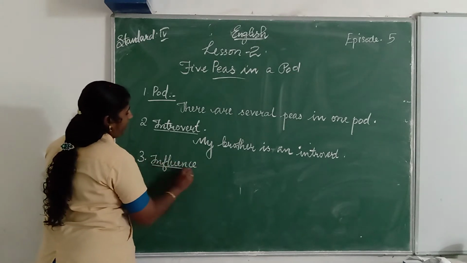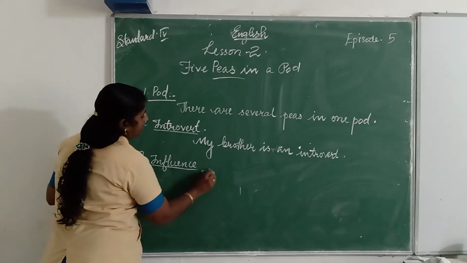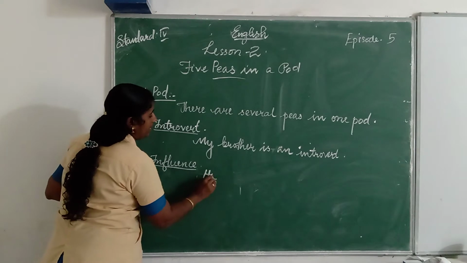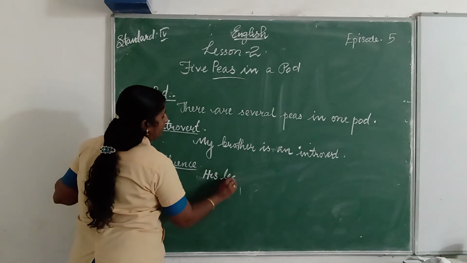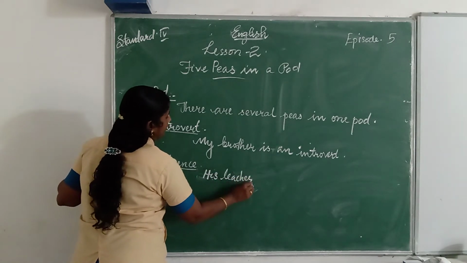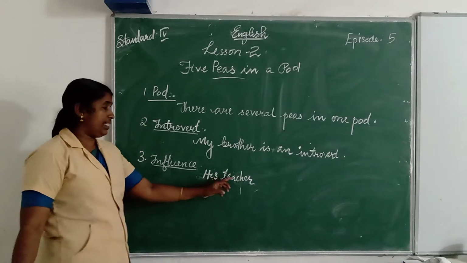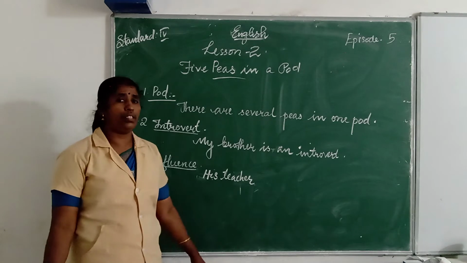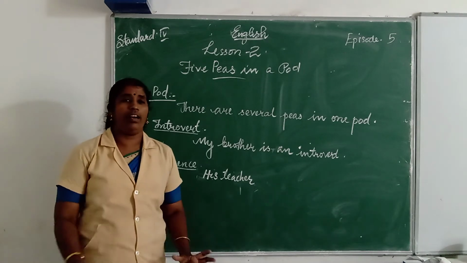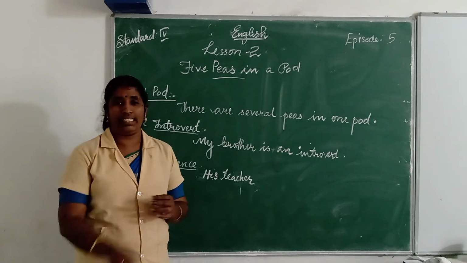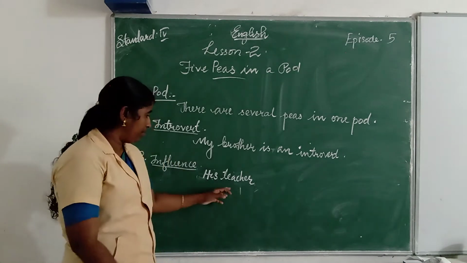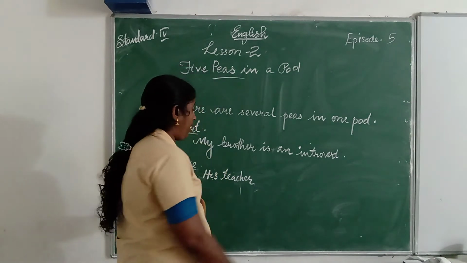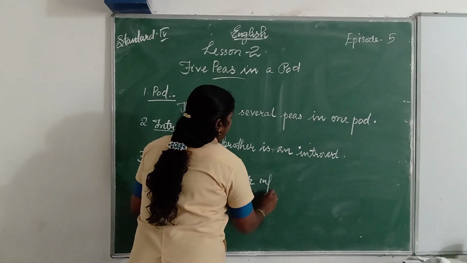I-N-F-L-U-E-N-C-E. Then the teacher, his teacher, T-E-A-C-H-E-R. The R is silent and we shouldn't make a hard R. His teacher influenced him a lot, I-N-F-L-U-E-N-C-E-D.